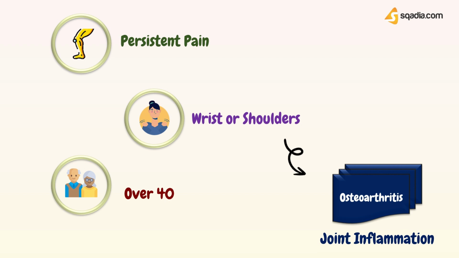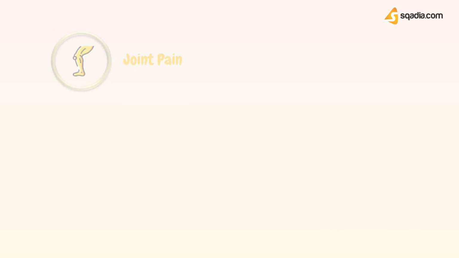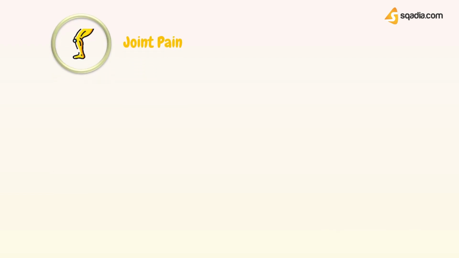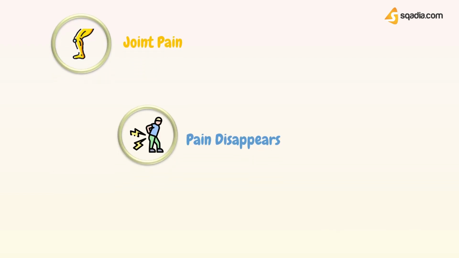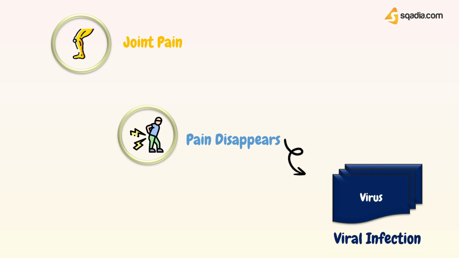Well, osteoarthritis is joint inflammation associated with aging. But if your patient has typical symptoms like joint pain associated with flu-like symptoms, pain often disappears within a few minutes, then this might be an indication of a virus. It means joint pain associated with a viral infection, such as the common cold.